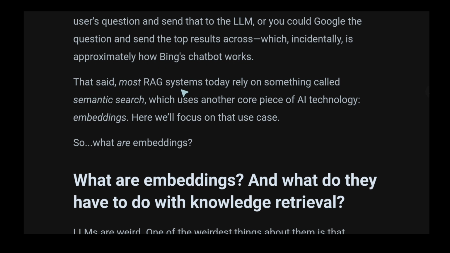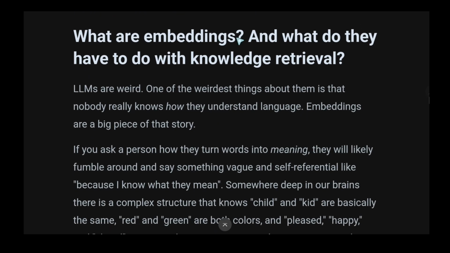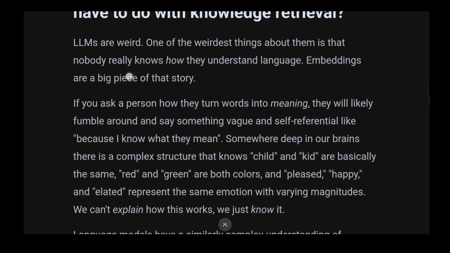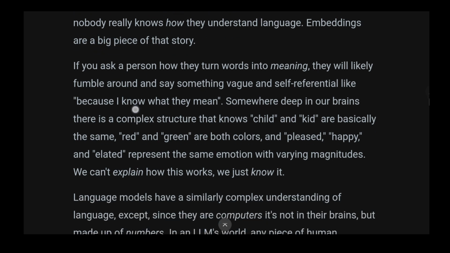That said, most RAG systems today rely on something called semantic search, which uses another core piece of AI technology, embeddings. Here we'll focus on the use case. So what are embeddings and what do they have to do with knowledge retrieval? LLMs are weird. One of the weirdest things about them is that nobody really knows how they understand language. Embeddings are a big piece of the story.